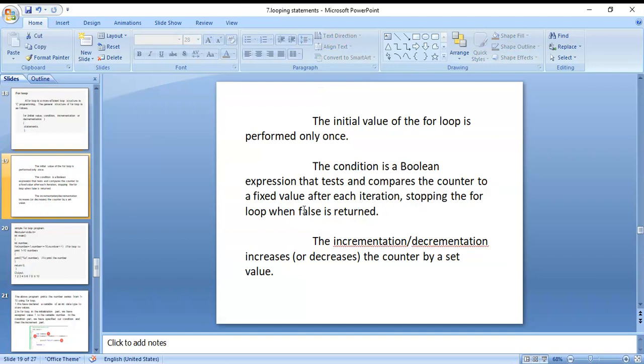The initial value of the loop is performed only once. The condition is a Boolean expression that compares the counter with a fixed value after each iteration, stopping the for loop when false is returned. The increment and decrement increases or decreases the counter by a set value.